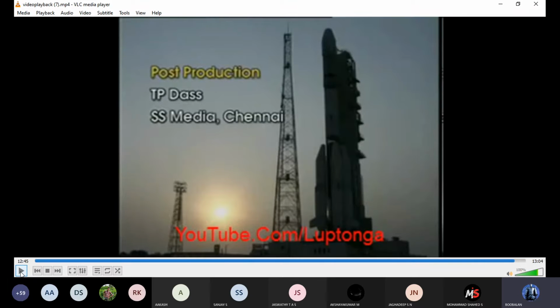Okay, now you get a complete idea about how they are launching a satellite, from day 1 to the last day. What is the process, and how they are launching.